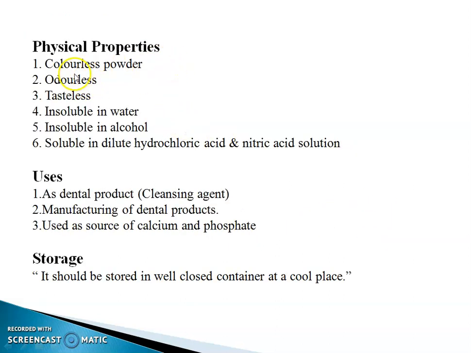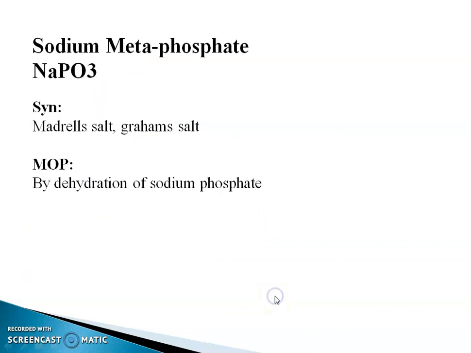Physical property: it is colorless powder, odorless, tasteless, insoluble in water, insoluble in alcohol but soluble in dilute hydrochloric acid and nitric acid solutions. Uses: as a dental product for cleaning; second, manufacturing of dental products; and third, used as a source of calcium and phosphate. Storage: it should be stored in a well-closed container at a cool place.